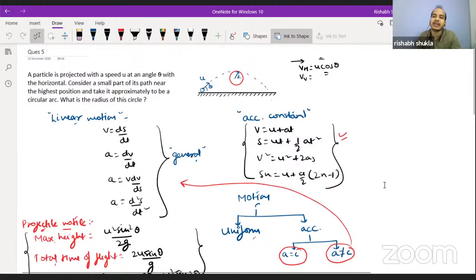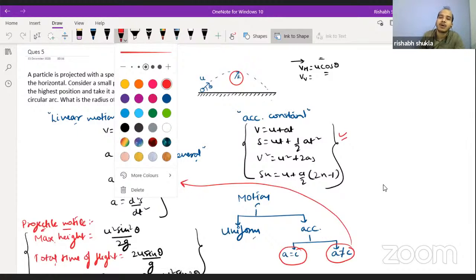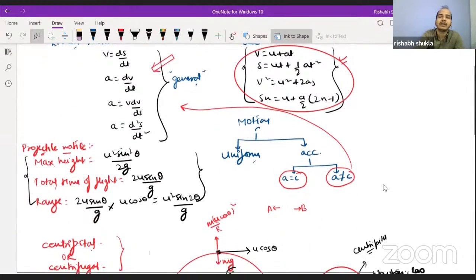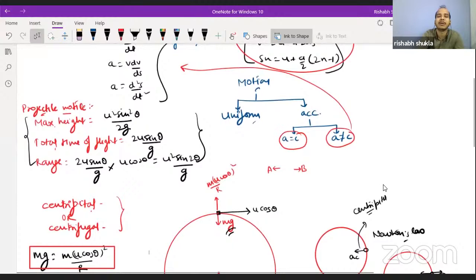If the acceleration is constant, then you can use these equations also: v is equal to u plus at, s is equal to ut plus half at square. These equations cannot be used if the acceleration is not constant. What to do then? Then you have to go to the general or basic formulas that will help you determine whatever you need.